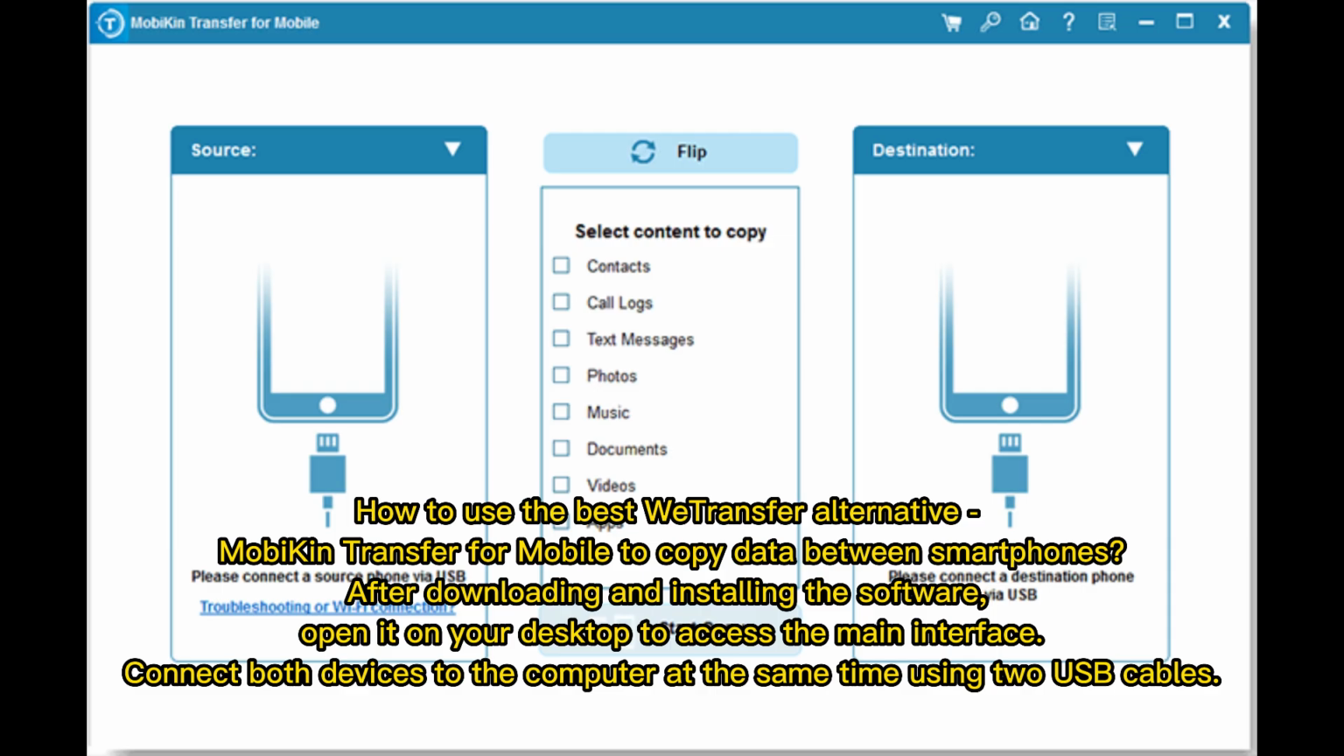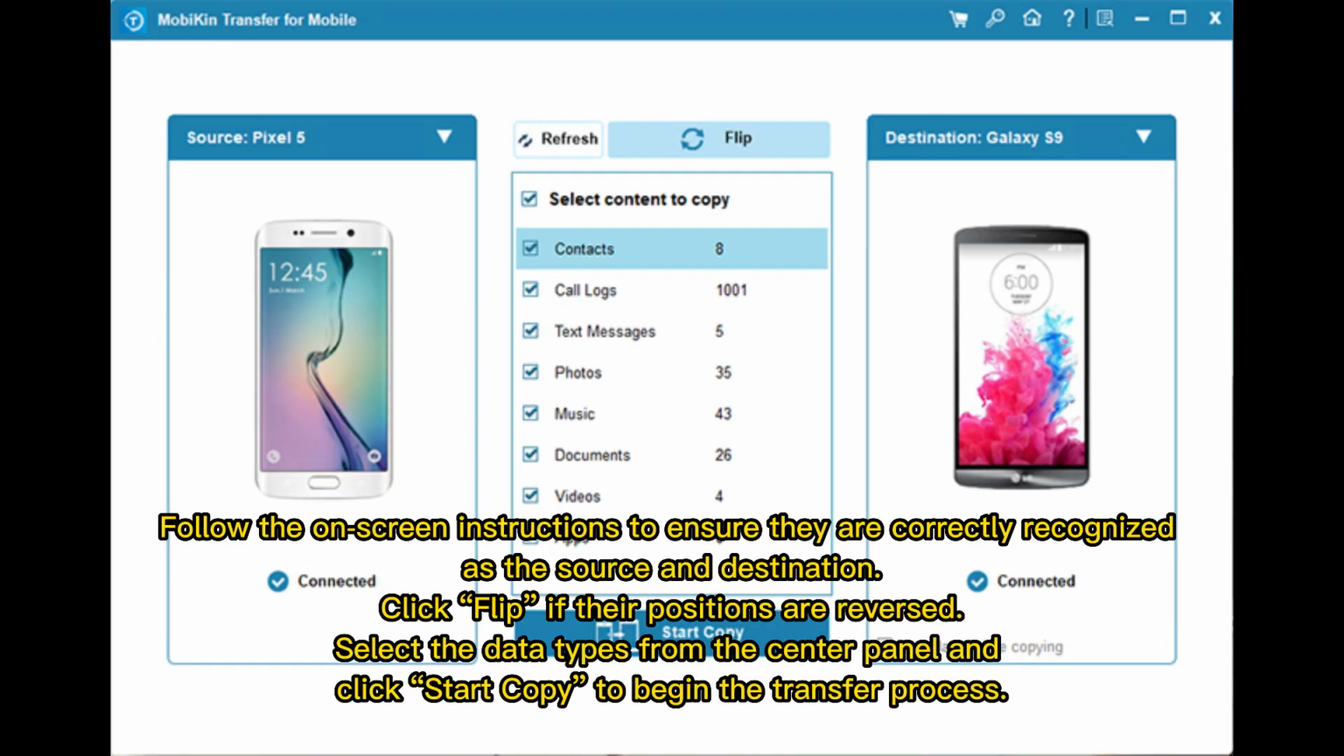After downloading and installing the software, open it on your desktop to access the main interface. Connect both devices to the computer at the same time using 2 USB cables. Follow the on-screen instructions to ensure they are correctly recognized. As the source and destination, click Flip if their positions are reversed. Select the data types from the center panel and click Start Copy to begin the transfer process.